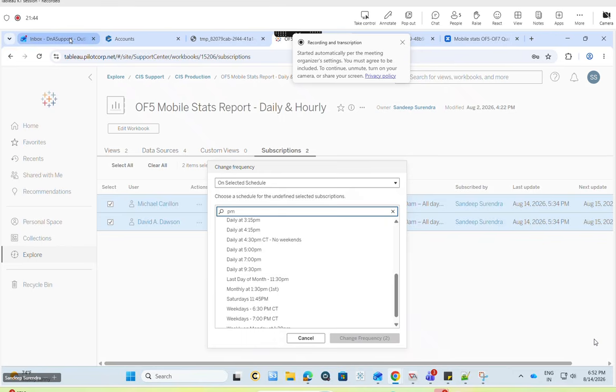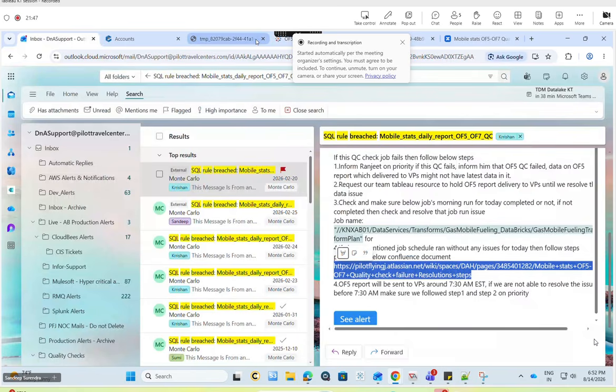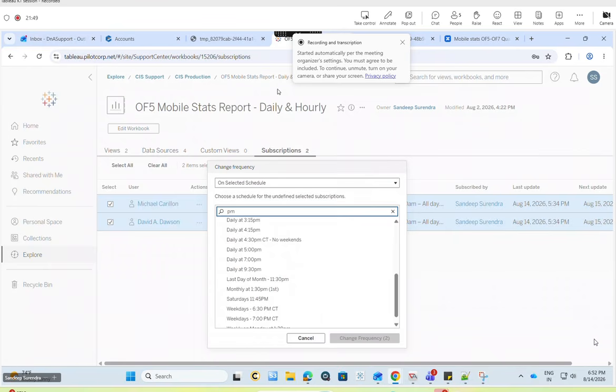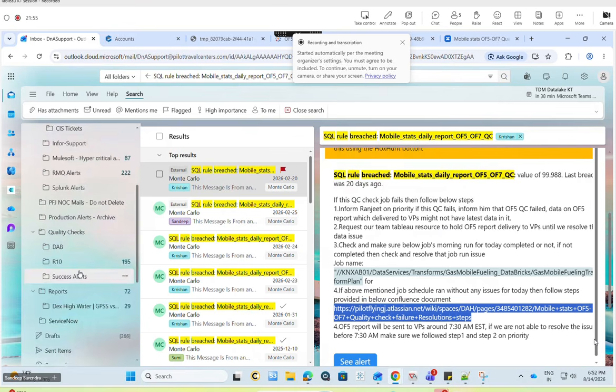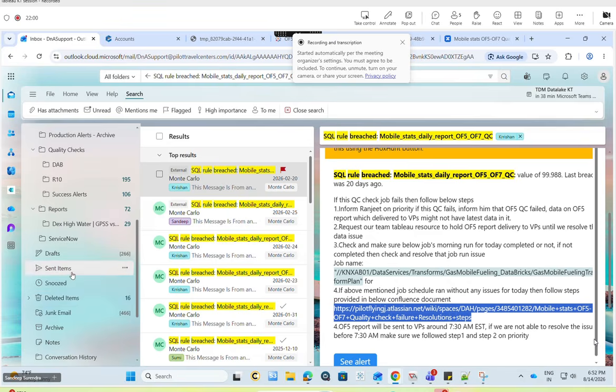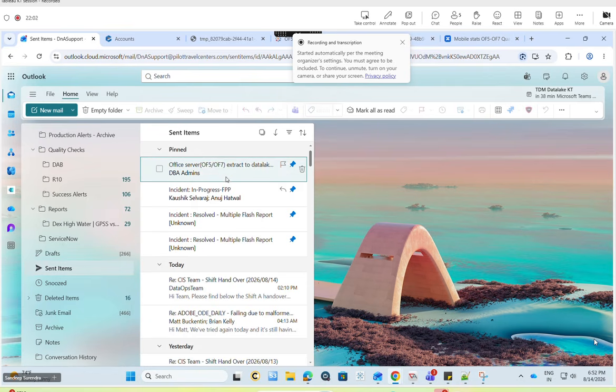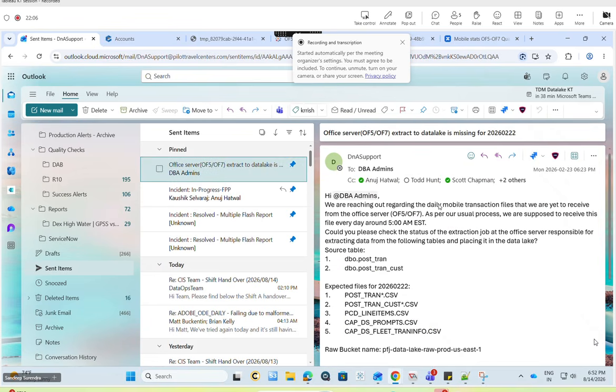First, I go and pause this report. Pausing in the sense, I just go and change the frequency of that report. Once the frequency has been changed, I go and send a delay notification to these users. Already it is there in sent items. We have bookmarked it also. OF5, if you see here, I have bookmarked it.